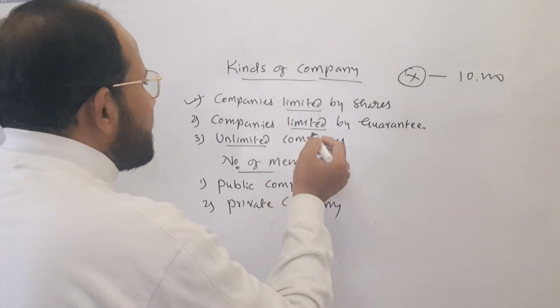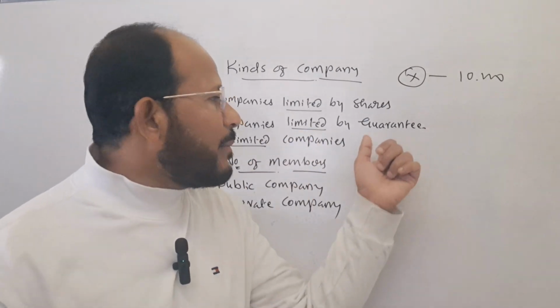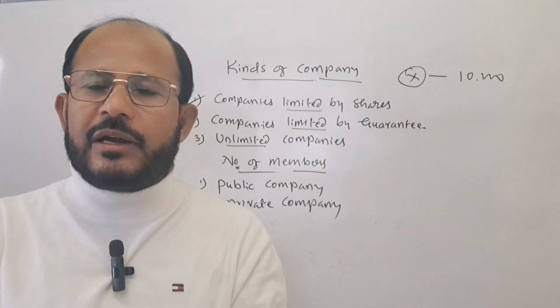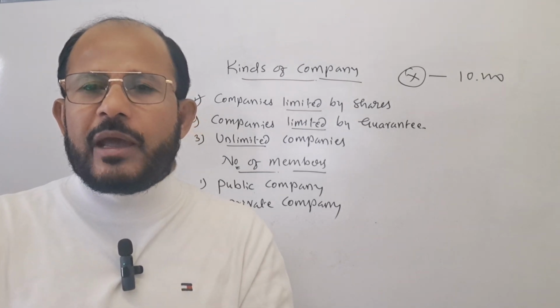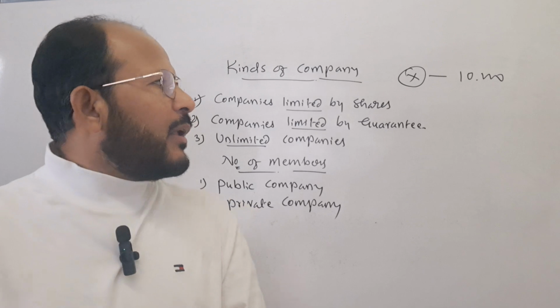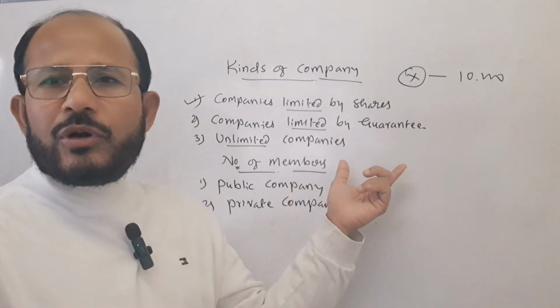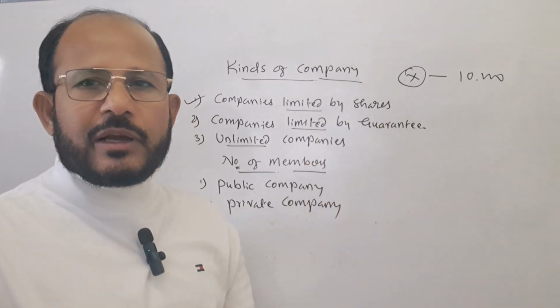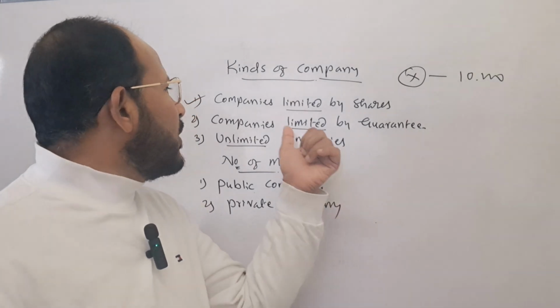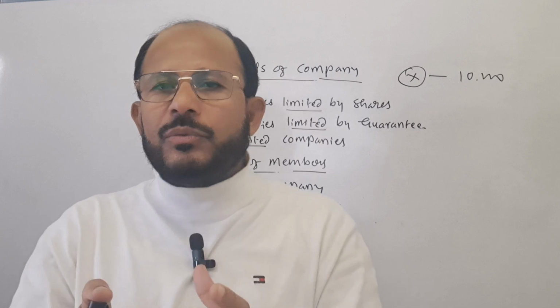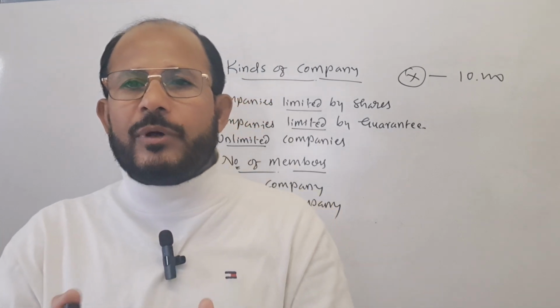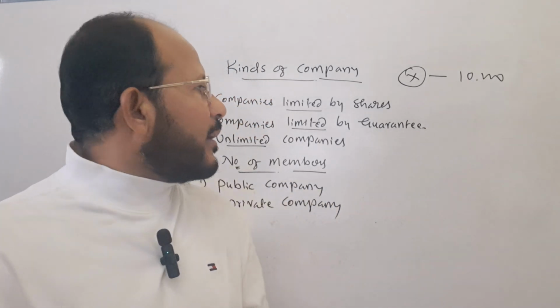Next one is companies limited by guarantee. Here the members assure the company that they will pay a certain sum of money at the time of winding up of the company. Therefore, their liability is limited only to the extent of the guarantee given by them to the company. It is very simple.